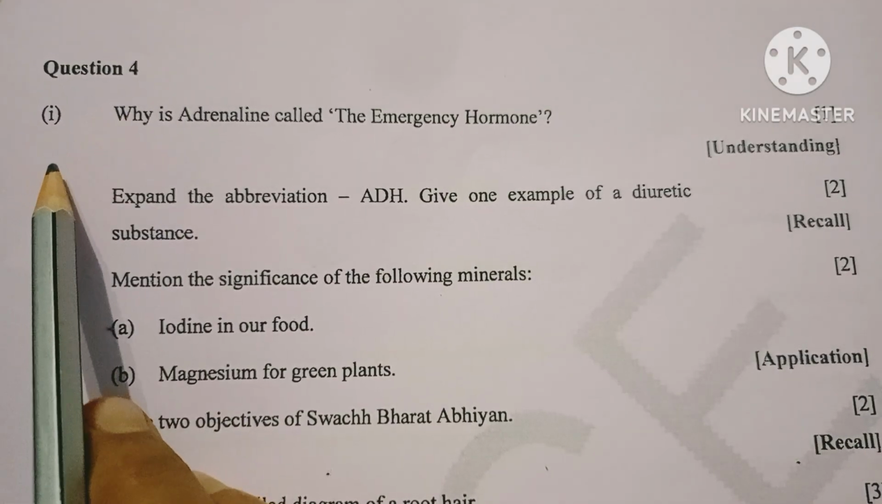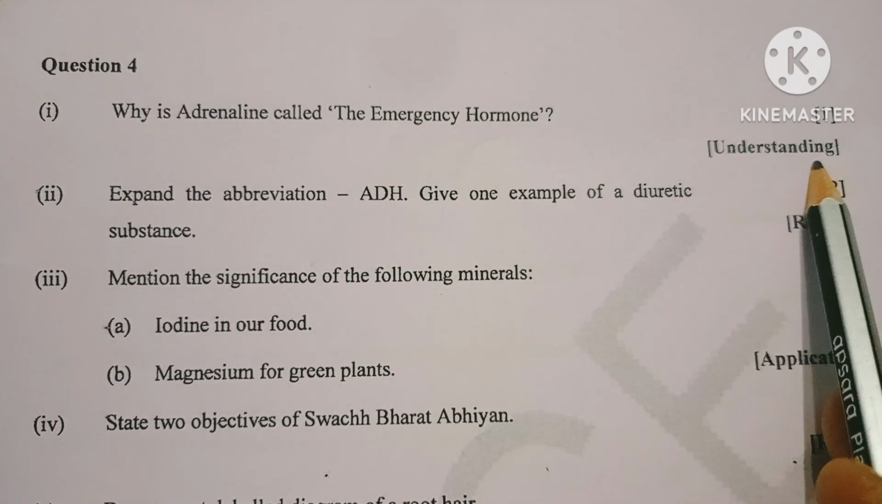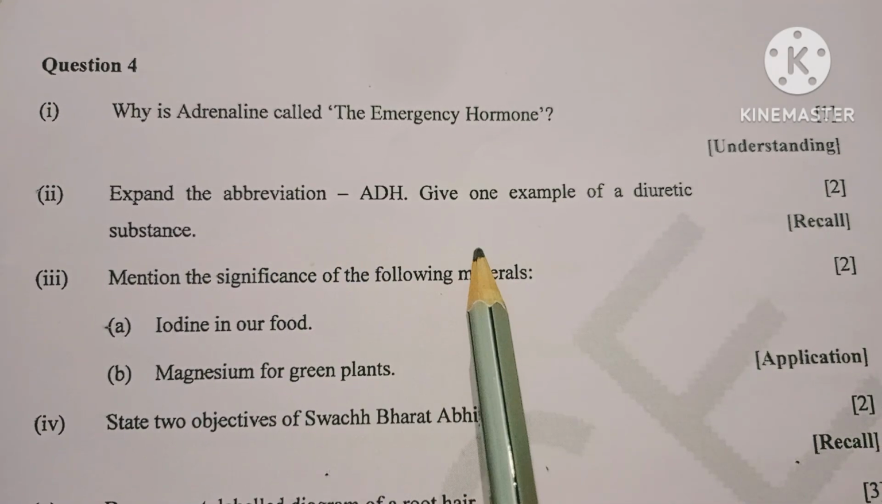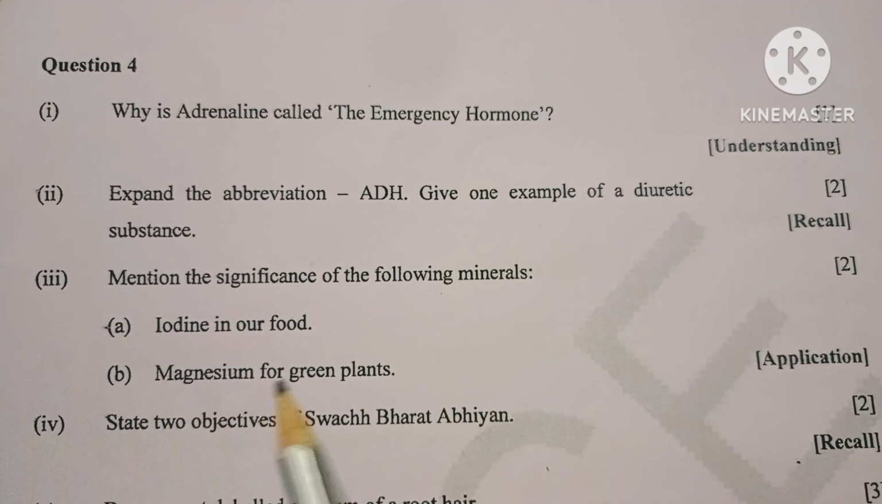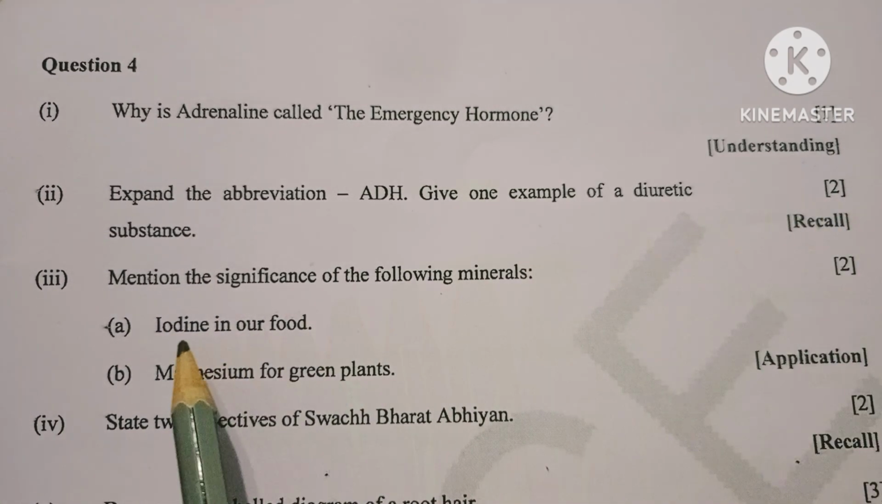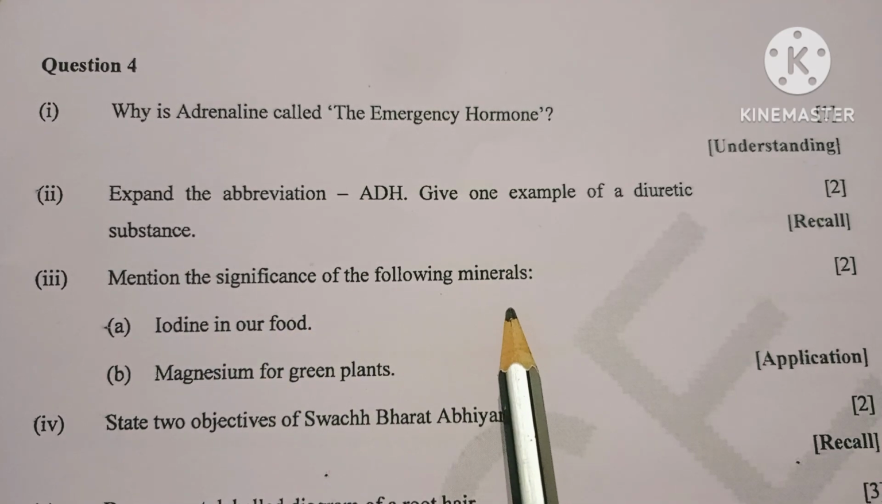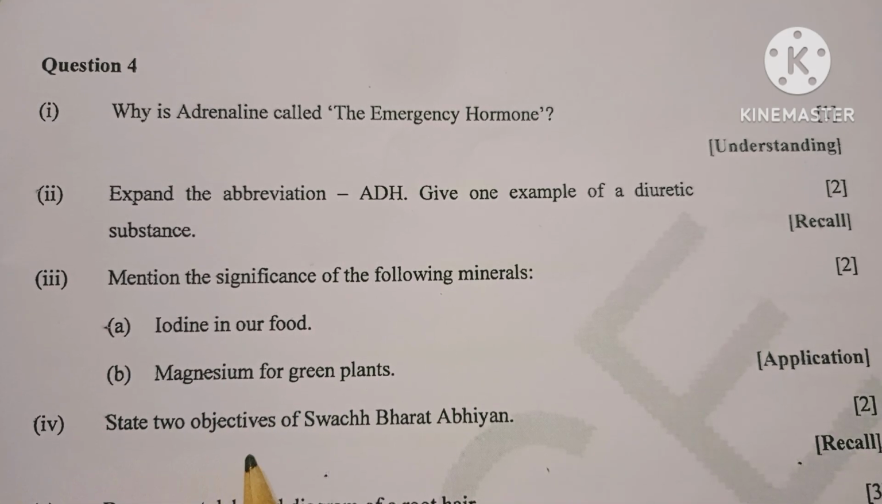Question 4. 1. Why is adrenaline called the emergency hormone? 2. Expand the abbreviation ADH. Give one example of a diuretic substance. 3. Mention the significance of the following minerals: A. iodine in our food, B. magnesium for green plants. 4. State 2 objectives of Swachh Bharat Abhiyan.